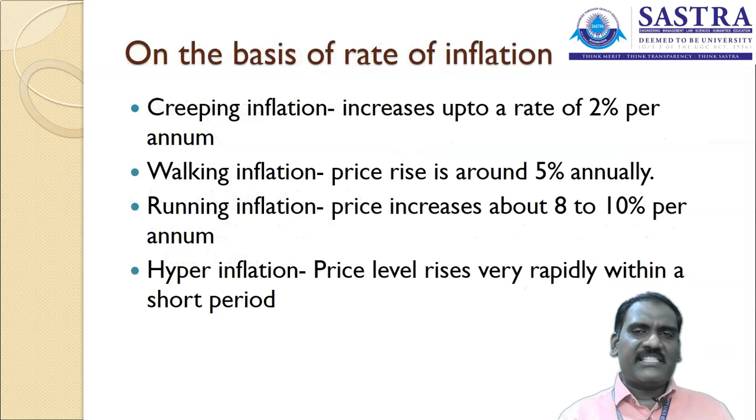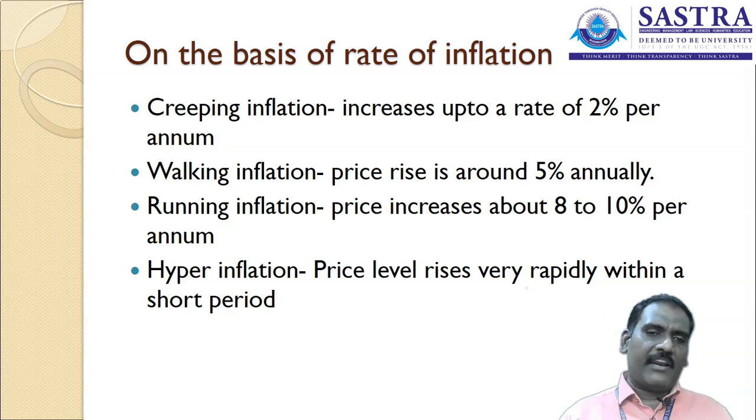The next one, on the basis of rate of inflation, is divided into creeping inflation, walking inflation, running inflation and hyperinflation. So it is decided on the basis of the percentage of inflation. If the inflation increases up to the rate of 2% per annum, we call it creeping inflation. The inflation is there with slight changes in the price level, about 2%.